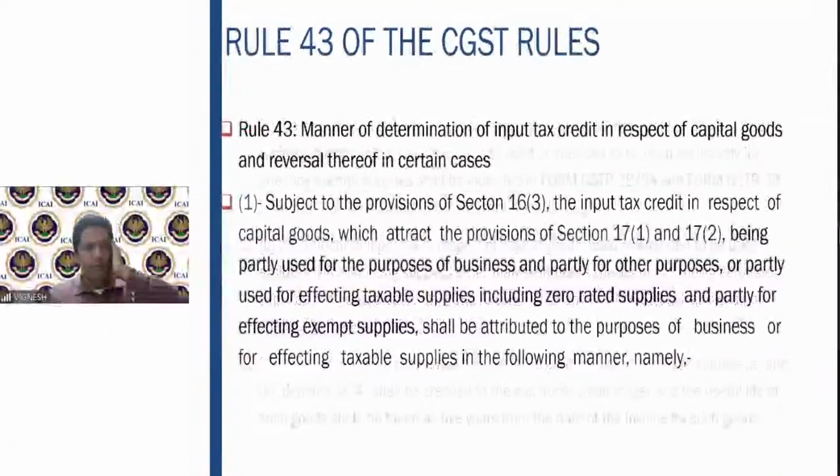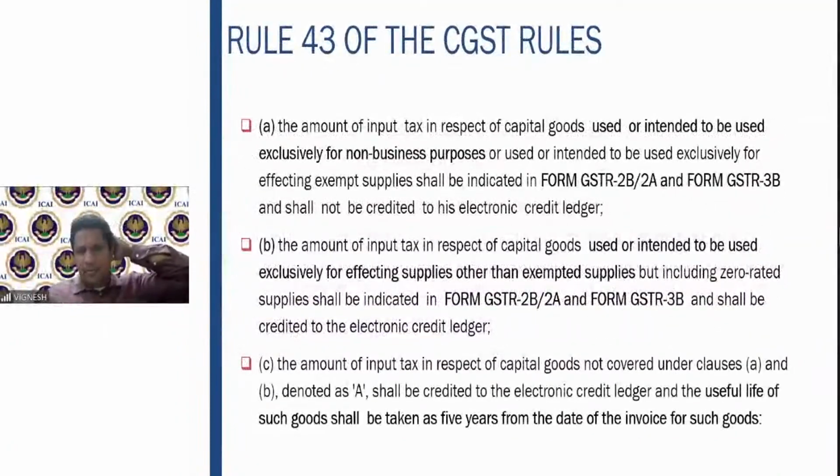First, the amount of ITC in respect of capital goods used or intended to be used exclusively for non-business purpose shall be indicated in GSTR 2B and GSTR 3B, and shall not be credited to the electronic credit ledger. So whenever there is input on capital goods used for non-business purposes, it will be in GSTR 2B and also in GSTR 3B, but will not be credited to the electronic credit ledger.